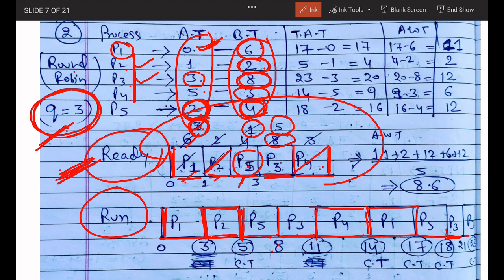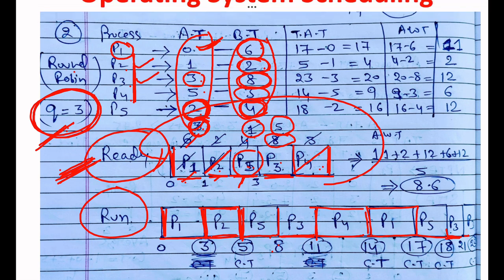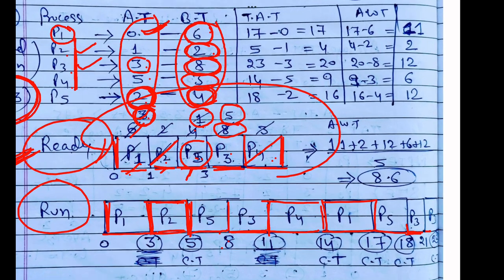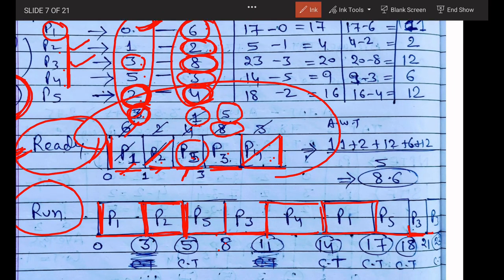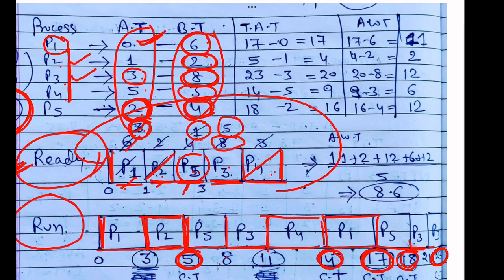Okay, so this is my real chart. Okay, if you can see. So once you prepare the chart, then after that it is very easy to calculate the turnaround time and waiting time. So after that you will write when P1 completed. P1 completion time is 17, and P2 completion time is 5, and P3 completion time is 18. P3 completion time is 23, and P4 completion time is 14, and P5 completion time is 18. Okay, you prepare. After then you will write all value here.